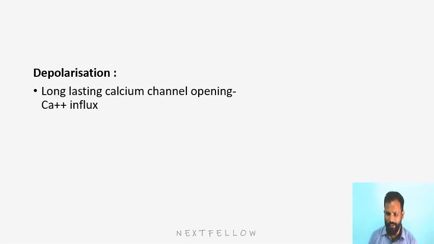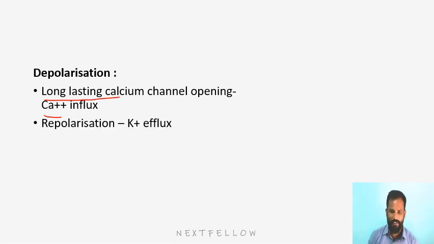We already mentioned that depolarization is due to long lasting calcium channels. So after the pre-potential, when it reaches the threshold, it continues as the action potential in the form of depolarization, and that is due to long lasting calcium channel opening causing calcium influx. And repolarization, a universal phenomenon, is due to K+ efflux.